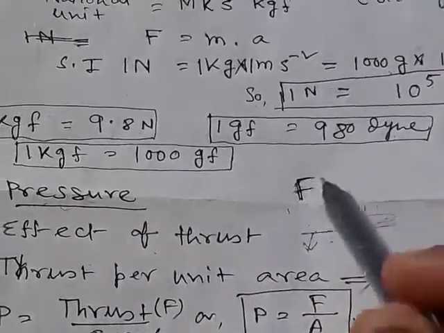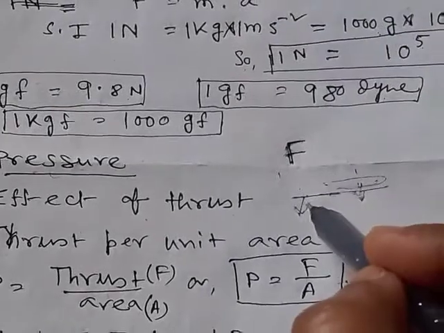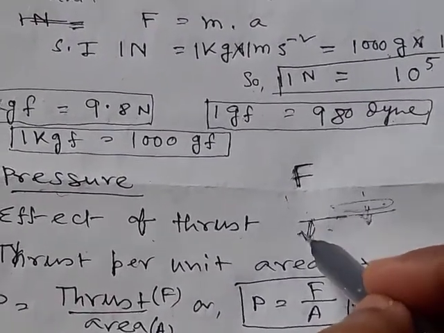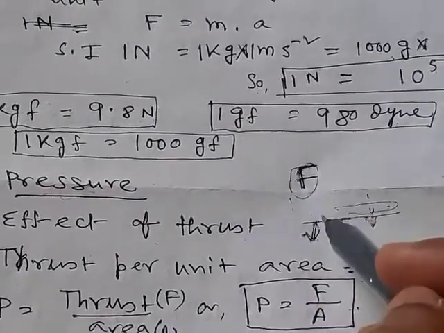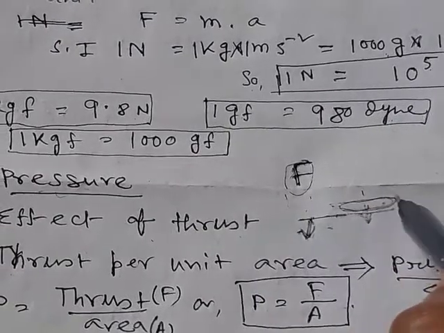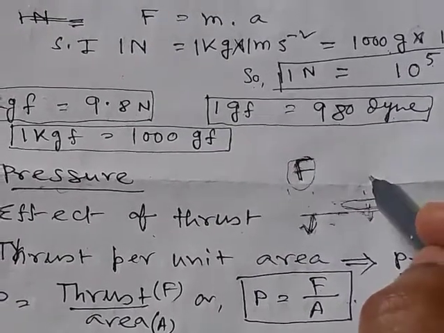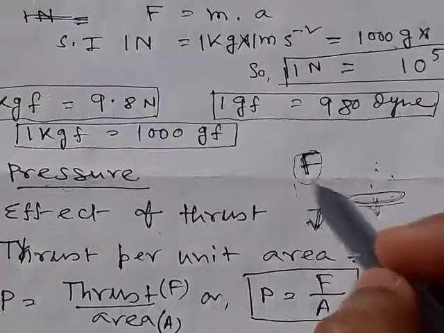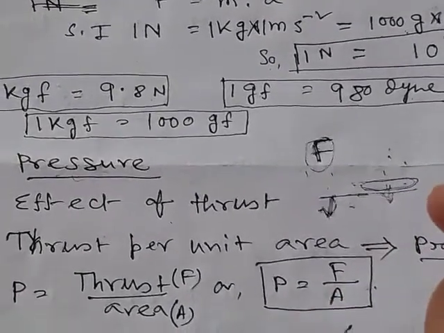But the effect of thrust is different. During standing, our feet will sink, which means the effect of thrust is higher, and during lying, our body will not sink, which means the effect of thrust is less. That is, the effect of thrust depends on area.